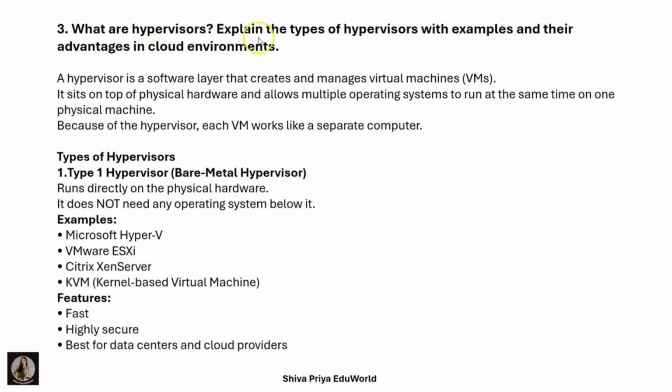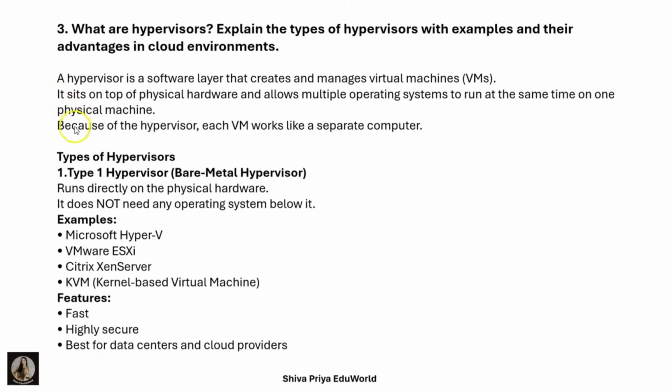What is a hypervisor? Explain the types of hypervisors with examples and their advantages in cloud environments. A hypervisor is a software layer that creates and manages virtual machines. It sits on top of the physical hardware and allows multiple operating systems to run at the same time on the physical machine. Because of the hypervisor, each virtual machine works like a separate computer.